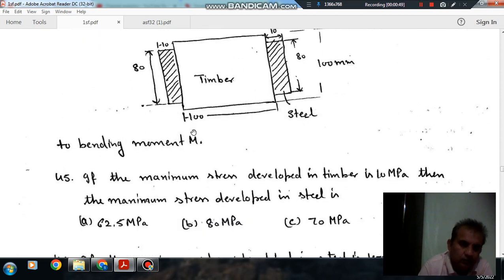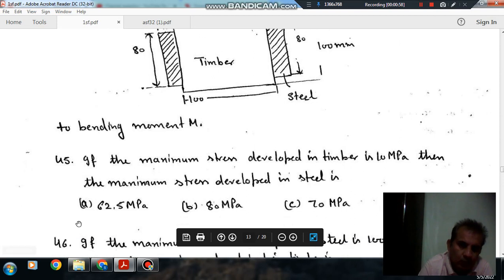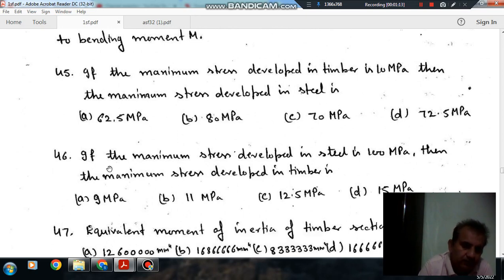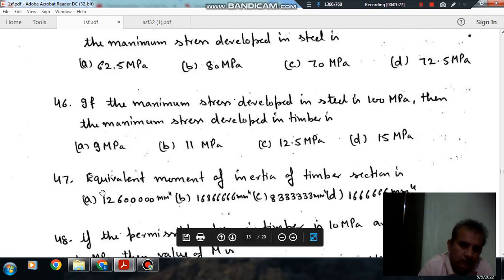So question number 45. If the maximum stress developed in the timber is 10 MPa, then the maximum stress developed in the steel is: option A 62.5 MPa, option B 80 MPa, option C 70 MPa, option D 72.5 MPa. Question number 46, based on the same statement. If the maximum stress developed in the steel is 100 MPa, then the maximum stress developed in timber is: option A 9 MPa, option B 11 MPa, option C 19.5 MPa, option D 15 MPa. Question number 47. Equivalent moment of inertia of timber section is